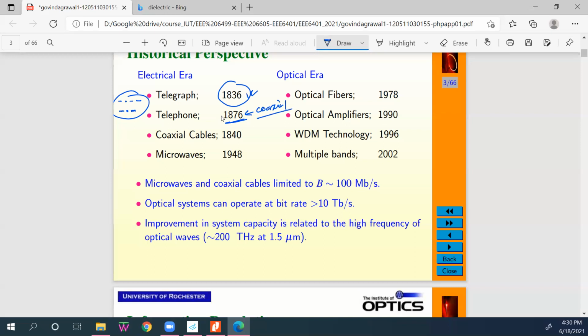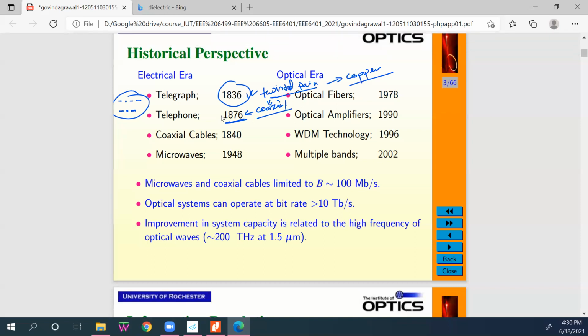What was the problem of the coaxial cable? Coaxial cable came later, before twisted pair cable came. Twisted pair, because this is copper, has huge loss, copper loss.